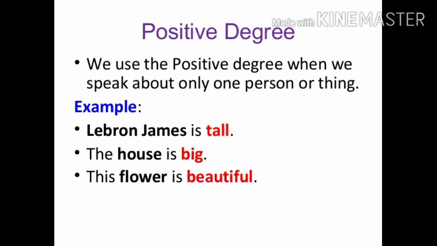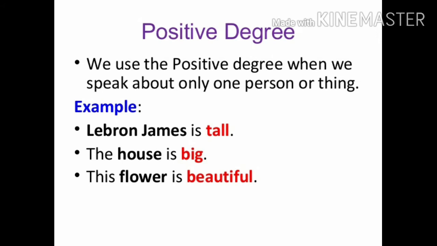We use a positive degree when we speak about only one person or thing. So the positive degree of an adjective is its simplest form. No comparison is made in this degree. We only talk about one person or thing at a time. For example, LeBron James is tall.